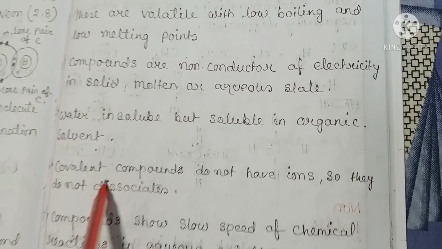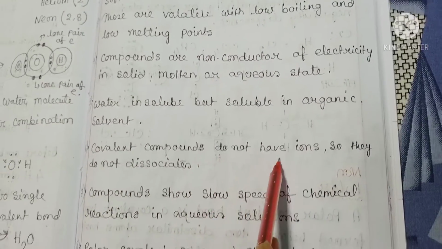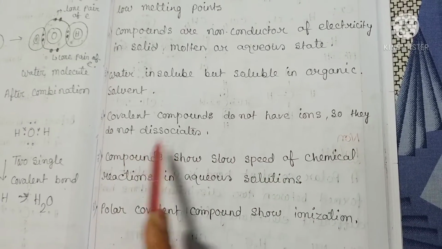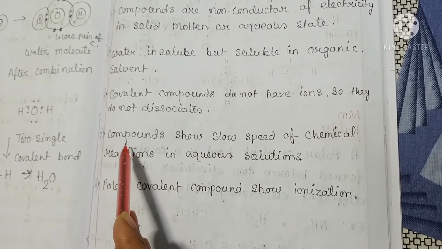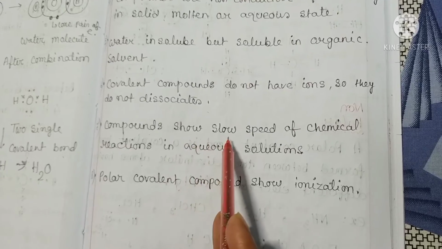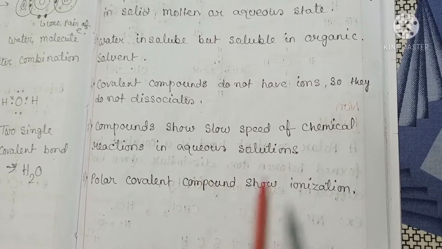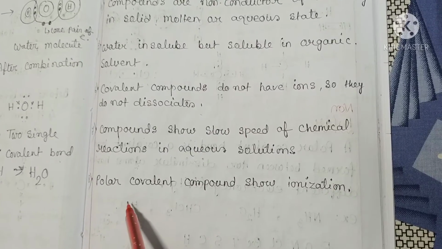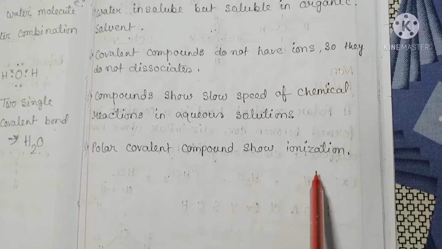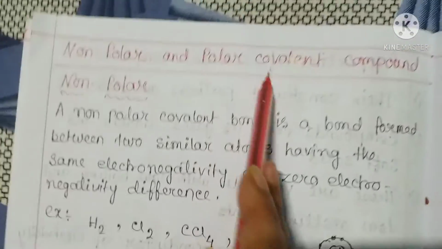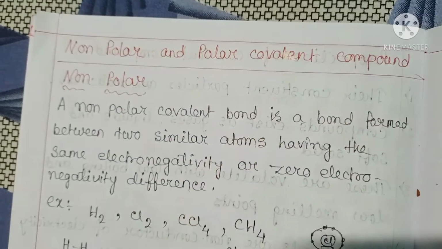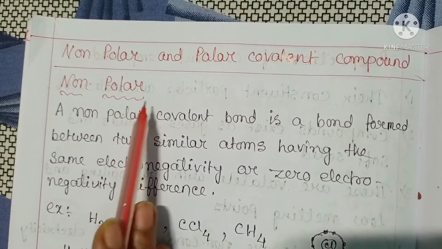Number six, covalent compounds do not have ions, so they do not dissociate. Number seven, compounds show slow speed of chemical reaction in aqueous solutions. Number eight, polar covalent compounds show ionization. Now I will discuss non-polar and polar covalent compounds. First I will discuss non-polar.